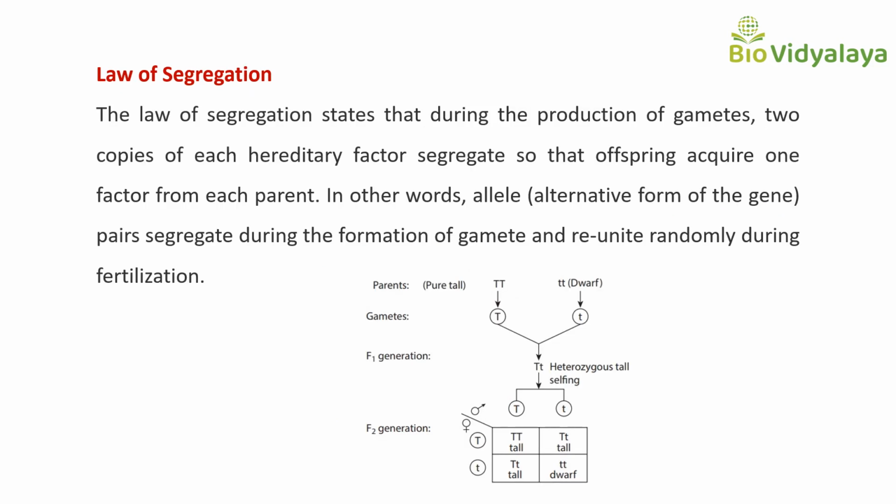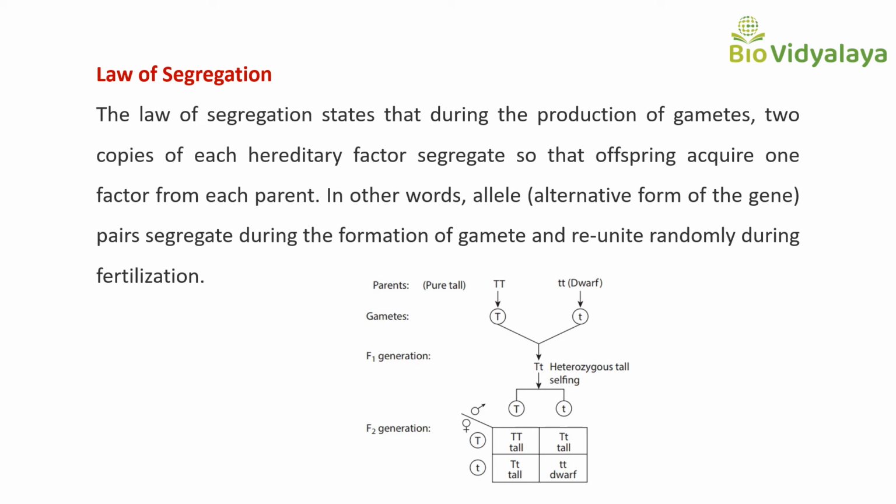Law of segregation. The law of segregation states that during the production of gametes, two copies of each hereditary factor segregate so that offspring acquire one factor from each parent. In other words, allele pairs segregate during the formation of gametes and reunite randomly during fertilization.